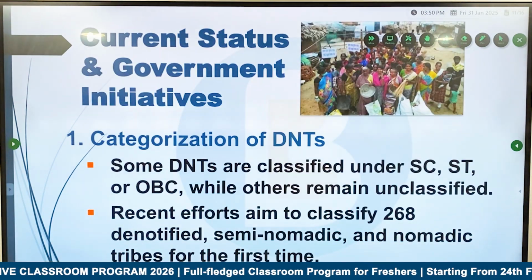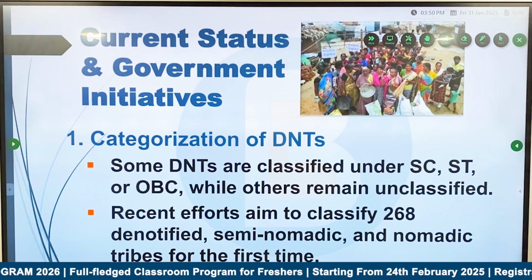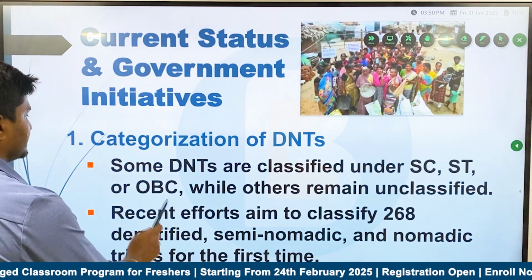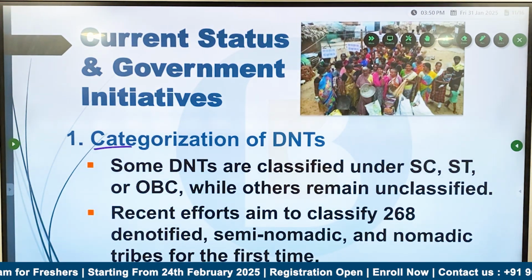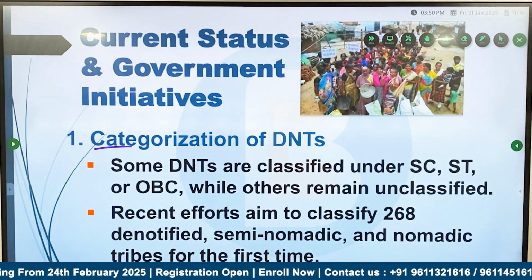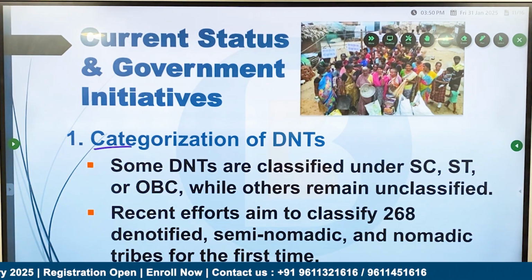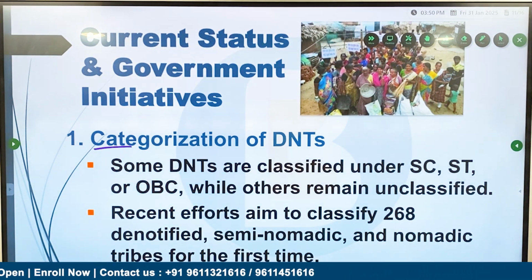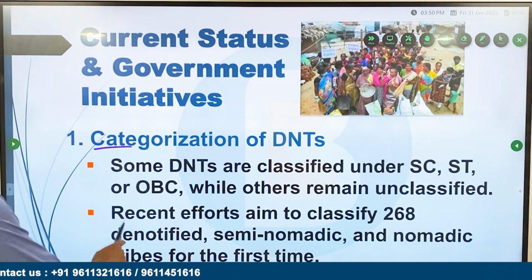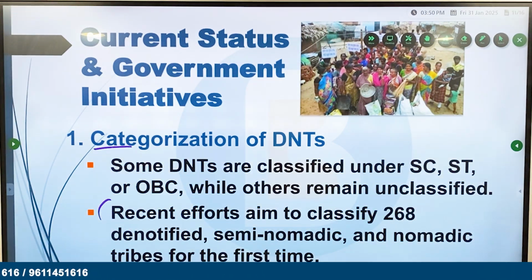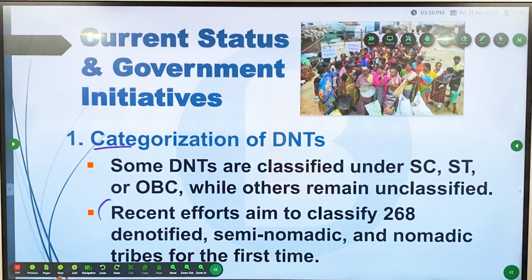So the current status and the initiatives from the government are: the current status is categorization, that is the recent news, the anthropological survey. Some DNTs are classified under SC, ST or OBC, while others remain unclassified. The recent efforts aim to classify 268 denotified, nomadic and semi-nomadic tribes for the first time.